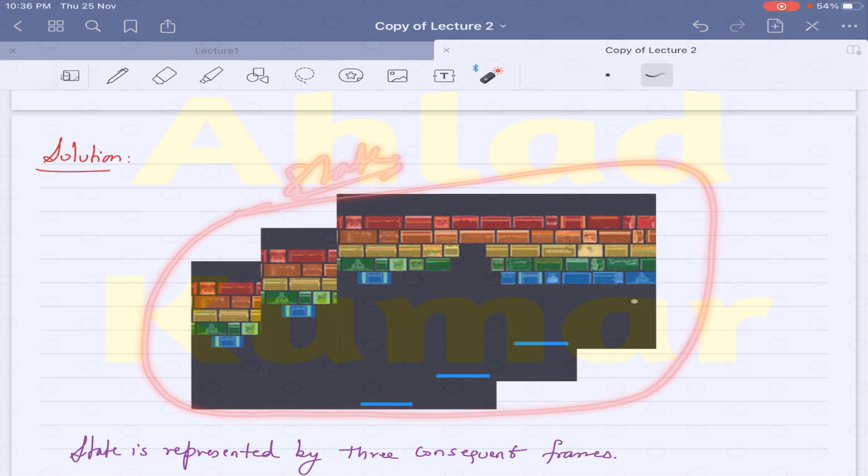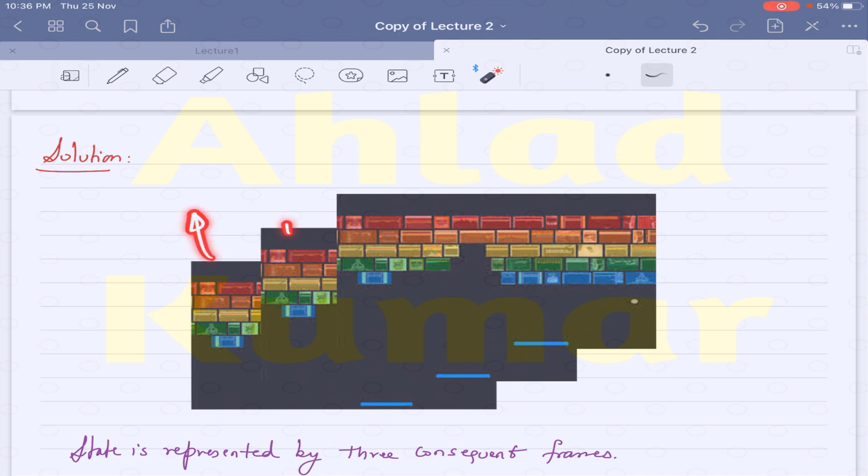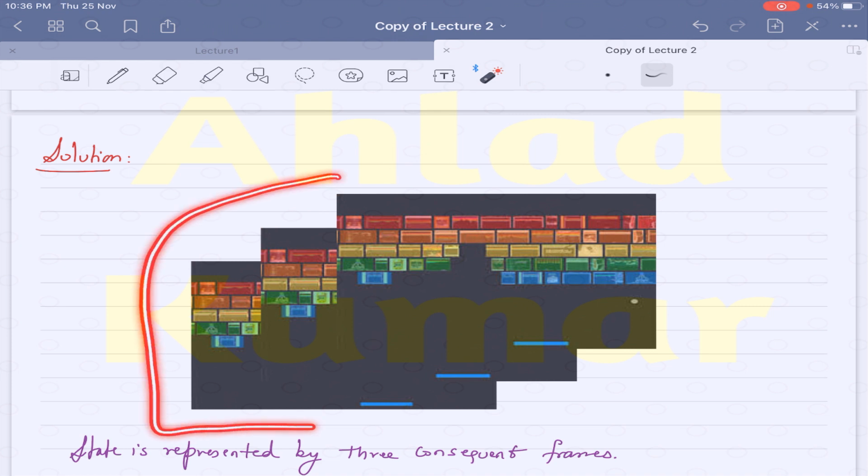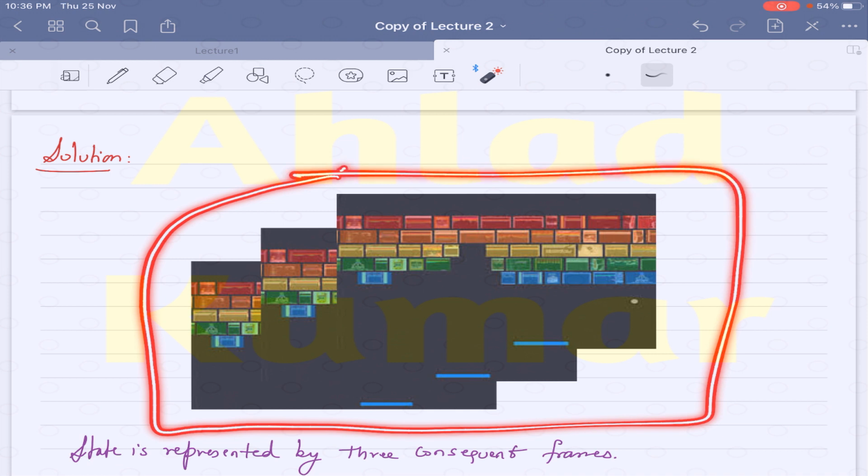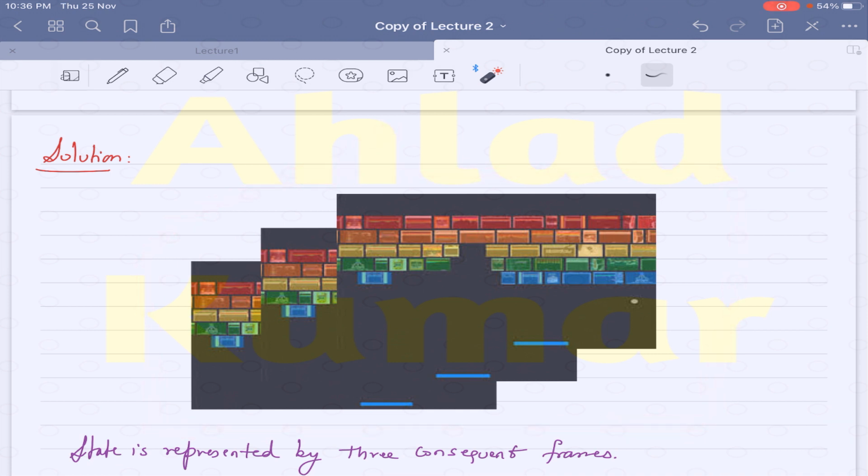If we take three consecutive frames, like the past, the present and the future, in consecutive form, then we can say that this is a particular state, and in this state the Markov property is valid. So we will take these three frames combined together.